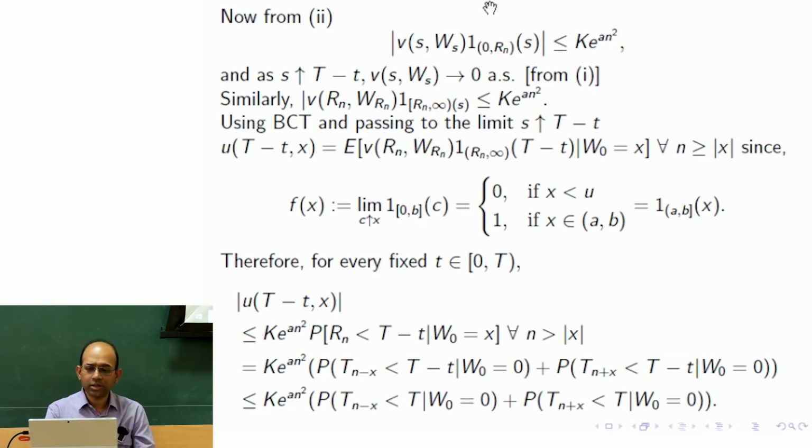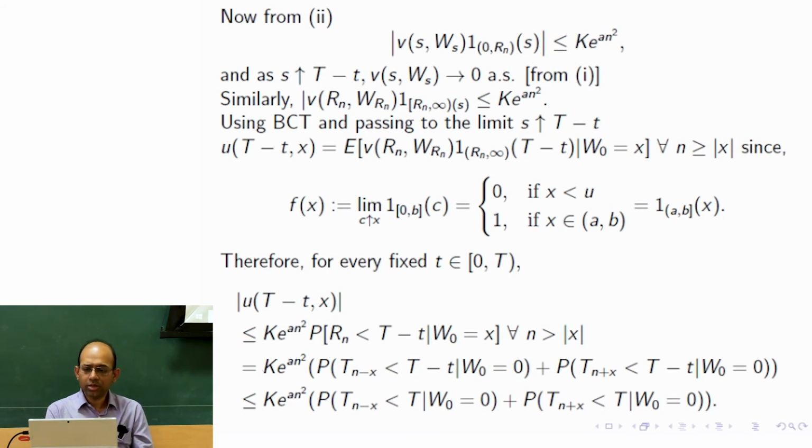Why n square? Because it doesn't matter even if s is very large. Even if w exceeds n, the indicator would become 0, and this remains non-zero only when w is between minus n and n, and then I can use this growth property. That means this is less than or equal to K times e to the power of a w square. For w less than n, only this part is non-trivial, so I can replace that by n square. This is even larger, so it is also an upper bound.